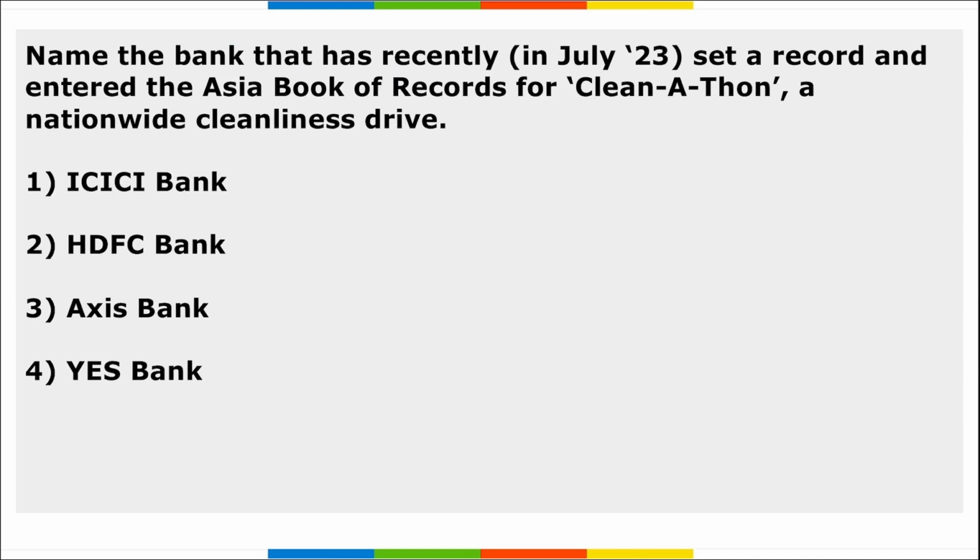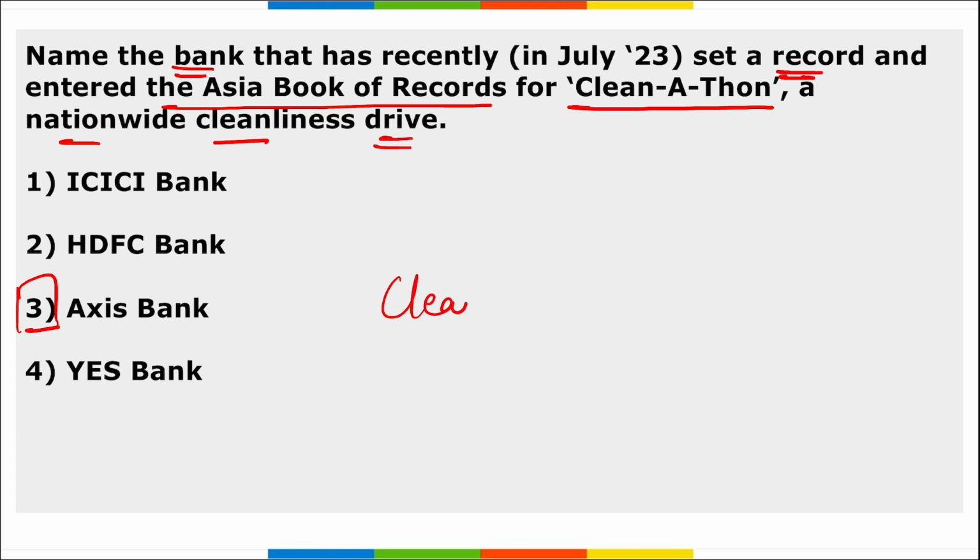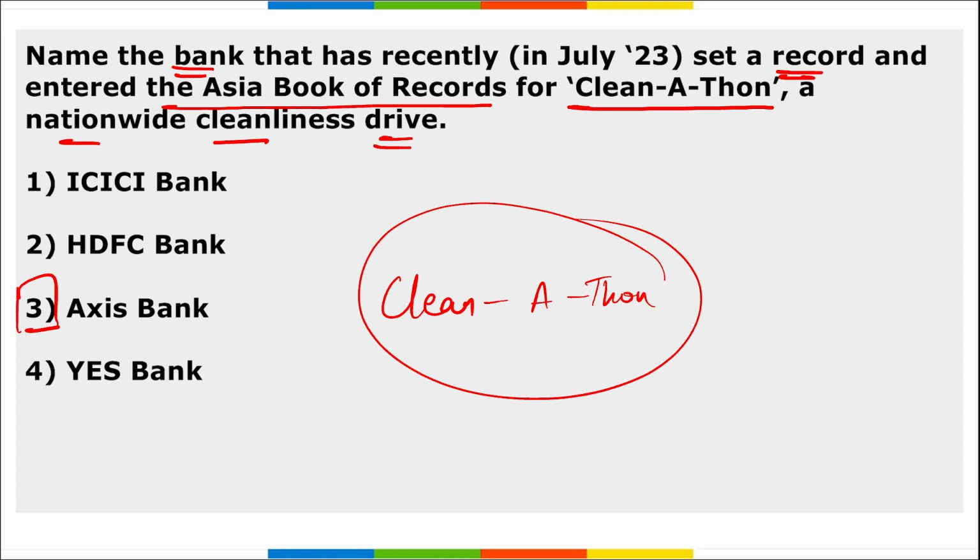Correct? Next, name the bank that recently set a record and entered the Asia Book of Records for Cleanathon, a nationwide cleanliness drive. So it is Axis Bank. They have set a record and entered into the Asia Book of Records for Cleanathon, correct? It is a nationwide cleanliness drive. This was organized in alignment with the World Environment Day observed in 2023. And when do we observe this World Environment Day? It is observed on 5th of June. Correct?